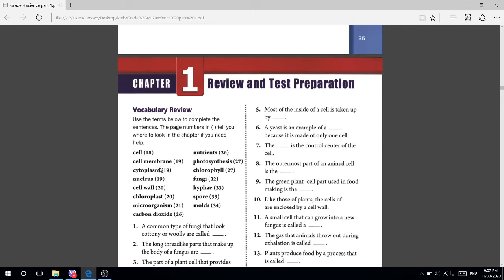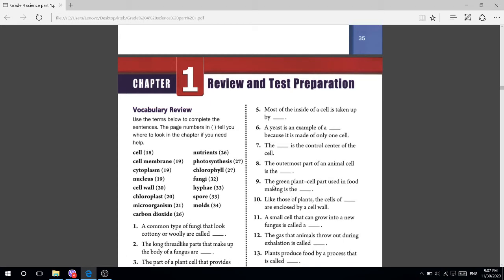Who can tell me? The answer is cell membrane. Okay, the answer for number 8 is cell membrane. Write down here, cell membrane. Number 9, the green plant cell part used in food making is the blank.